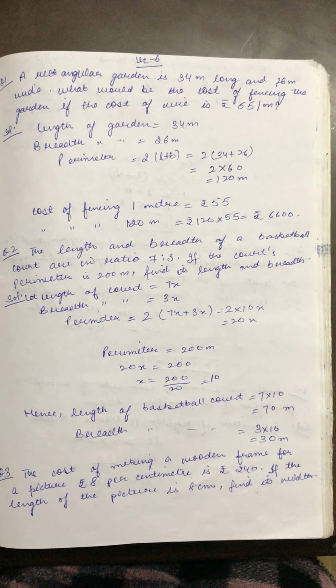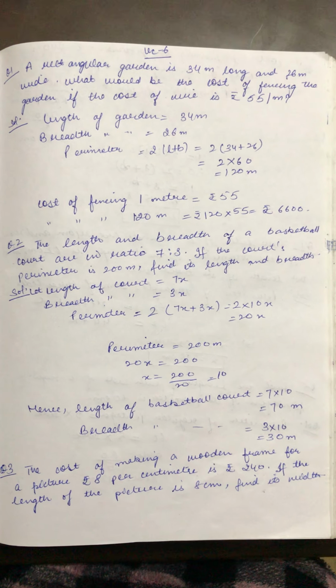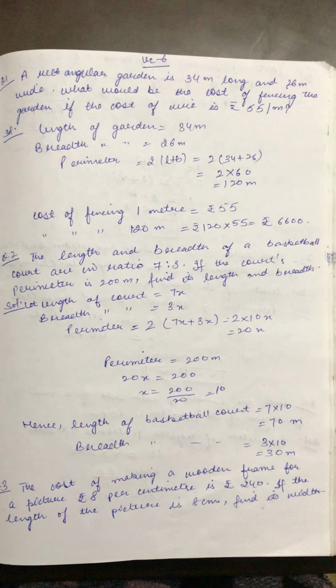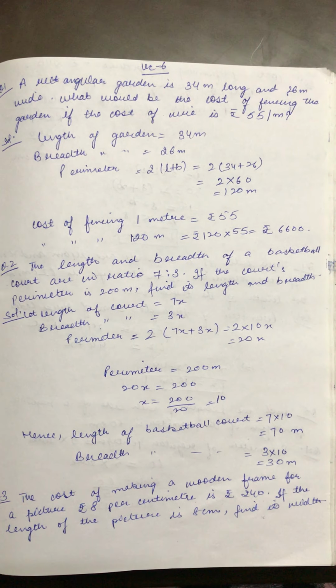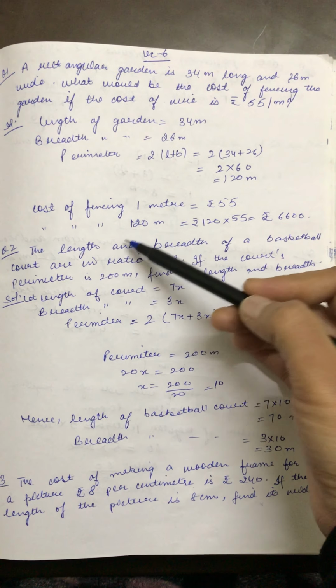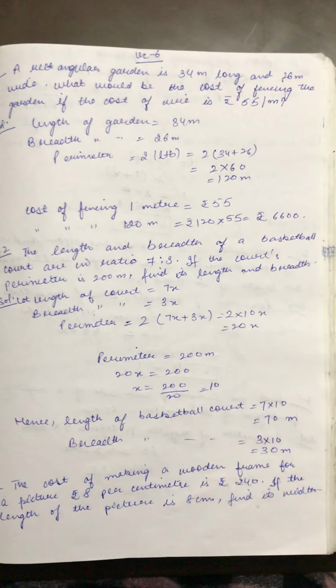Second question is, the length and breadth of a basketball court are in the ratio 7:3. If the court's perimeter is 200 meter, find its length and breadth. Now, as I told you, if I have a question of ratio, the lengths are in ratio. So you will assume the length as 7x and breadth as 3x.